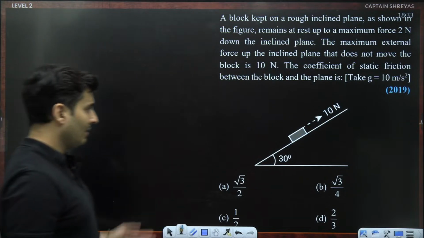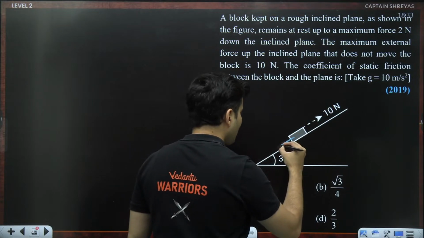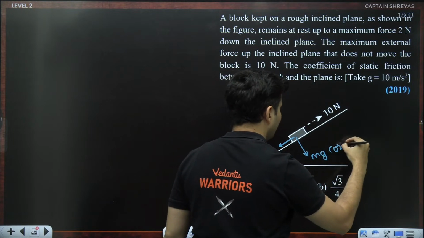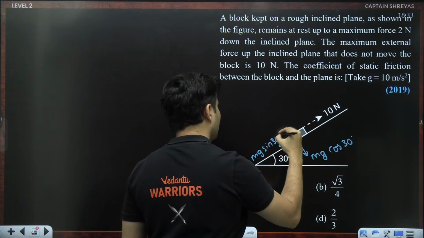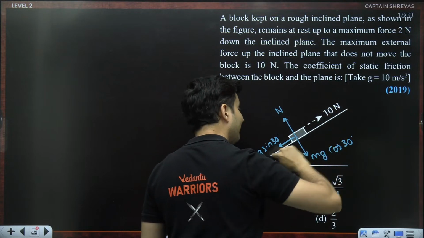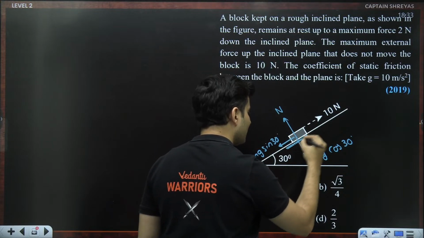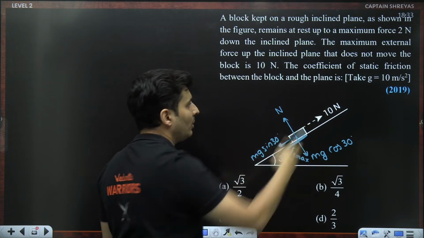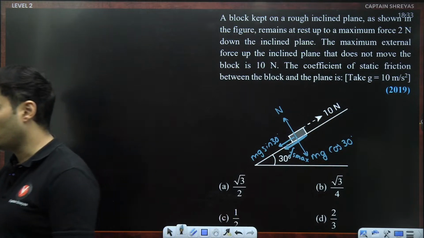Next up, when you try to pull the block up, again your mg sin and mg cos are still there. Mg, which is the weight, cos 30, and mg sin 30, and of course your normal is still there. But now it wants to slide up. Friction always opposes the tendency, so that's the reason why the friction acts down. So Fs max is down, and this was the biggest catch in this problem in 2019. Many students wrote the Fs max in the upward direction. They got a wrong answer.